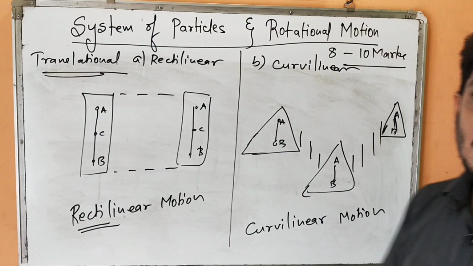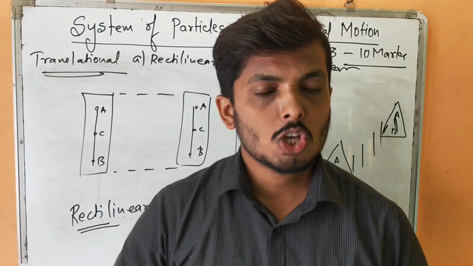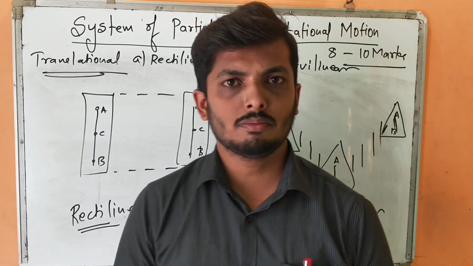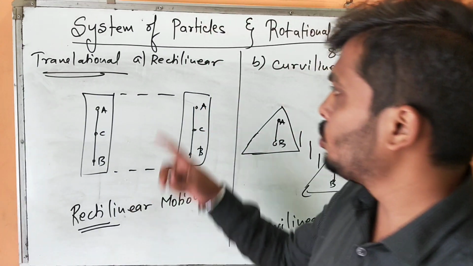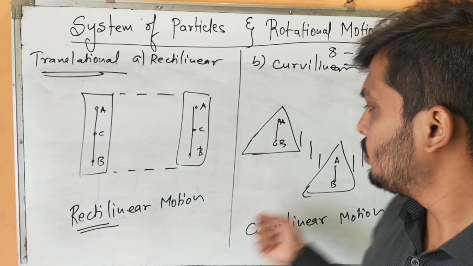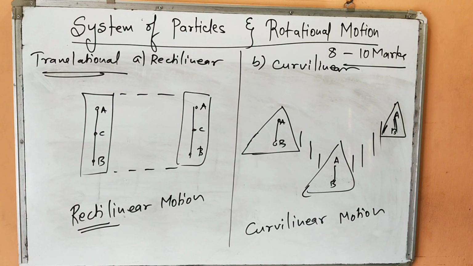This is called a curvilinear motion. So we started with translational motion. Lines should be parallel to each other. Then again we subcategorize into two parts: rectilinear motion and curvilinear motion.